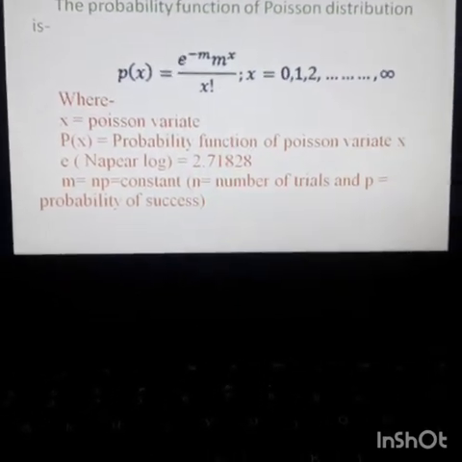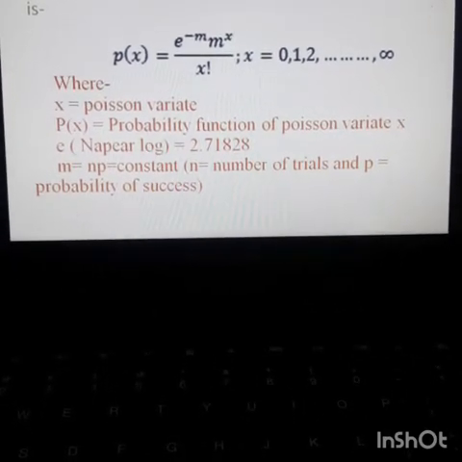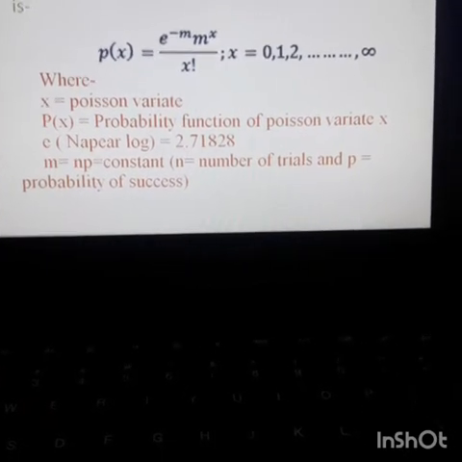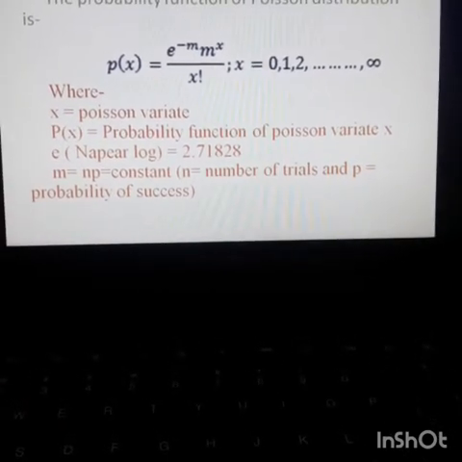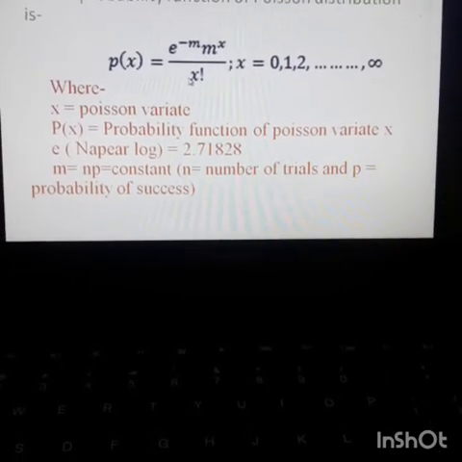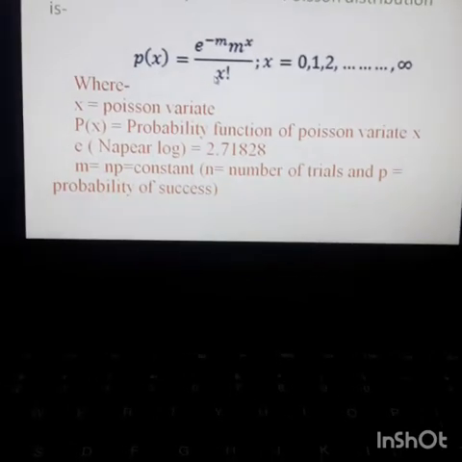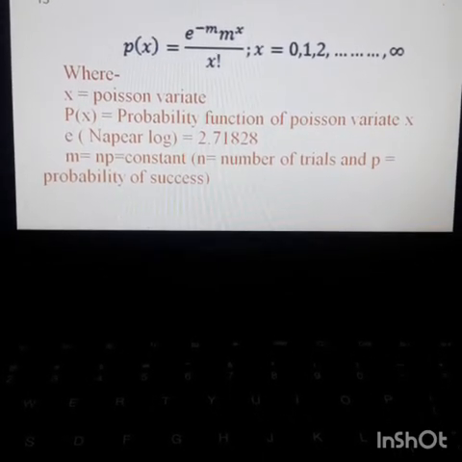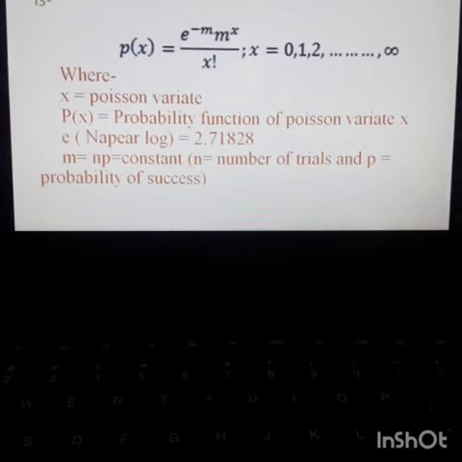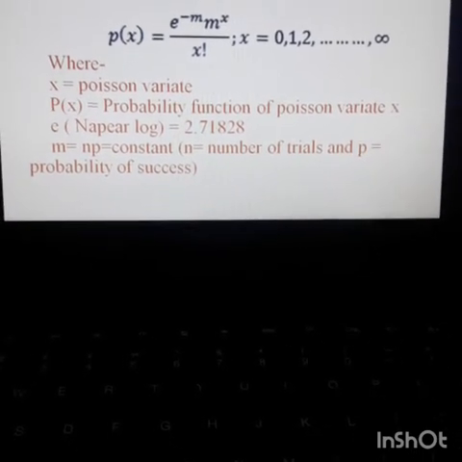Now, the probability function of Poisson distribution. Actually, a probability function is a mathematical form. When the variable is a discrete random variable, its mathematical function is the probability function.